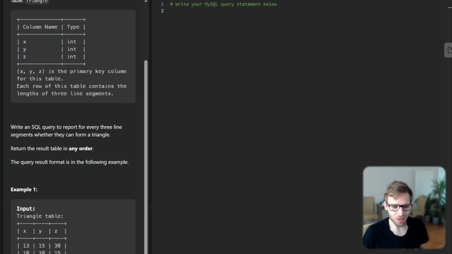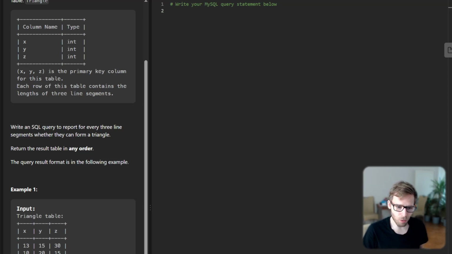So today we will try to solve the Triangle Judgment problem from the LeetCode Top 50 SQL tutorial. So here is what we need to do. We have a table, triangle, and each row of which contains the lengths of 3 line segments. And we need to determine if these 3 line segments can form a triangle.